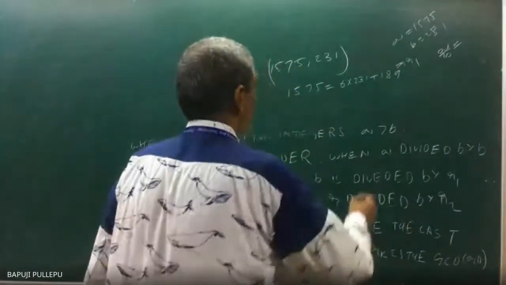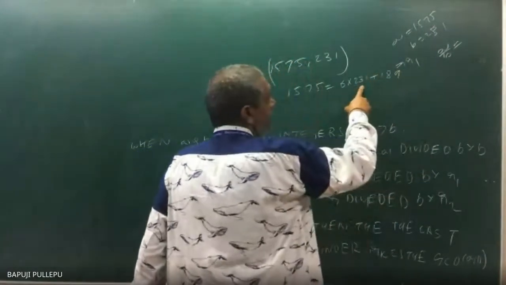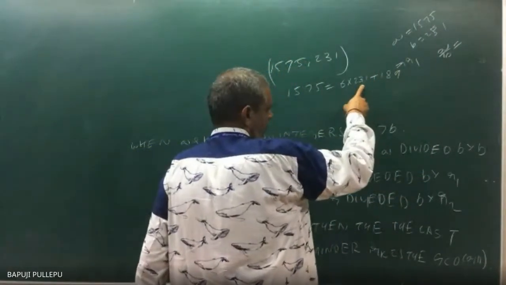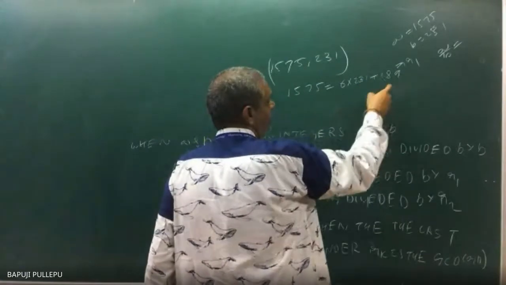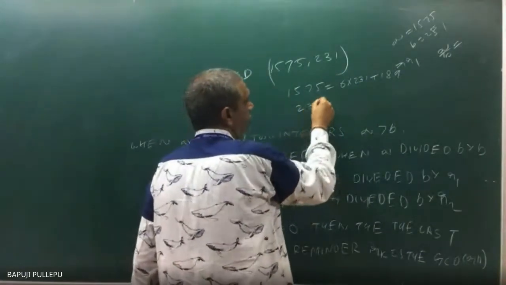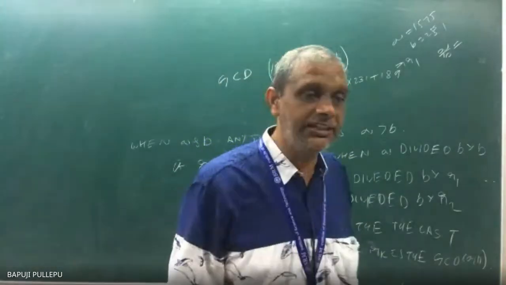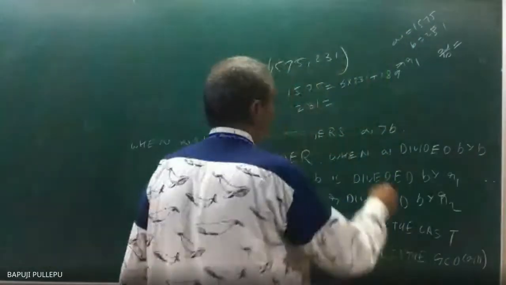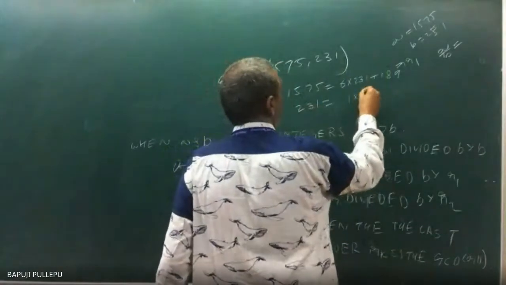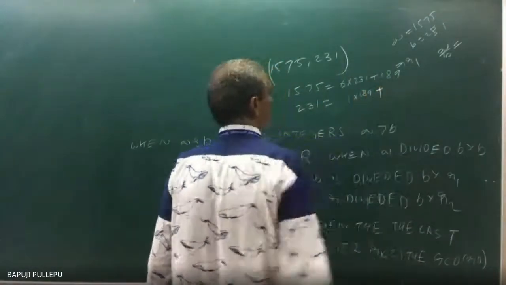Now R1, this is B. Again, B is divided by 189. How can you write? 231 is equal to something into 189 plus... 1 into 189 plus what will I get?